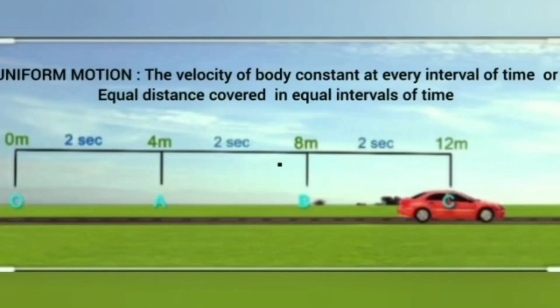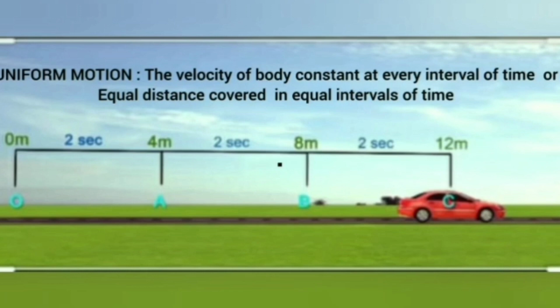Now let us learn about uniform motion. Uniform motion is defined as equal distance covered in equal intervals of time. As equal distance is covered in equal intervals of time, we can say the car has constant velocity. So uniform motion is also defined as the velocity of the body being constant at every interval of time.